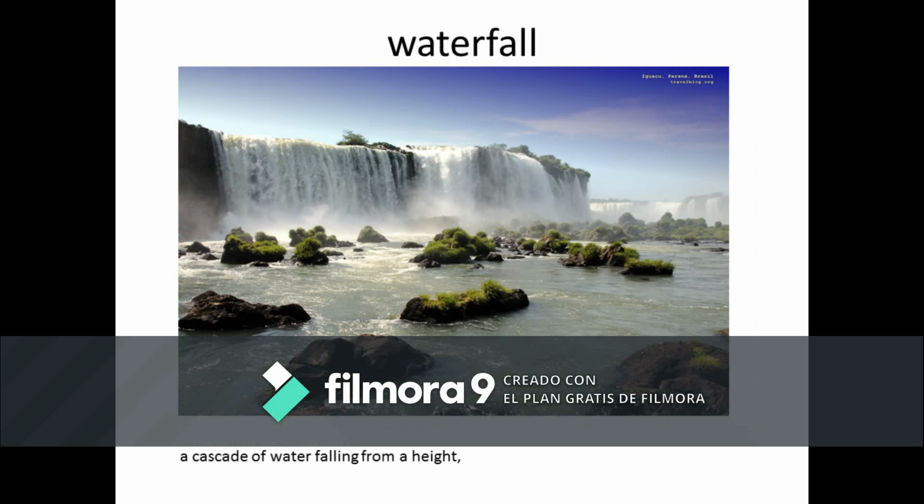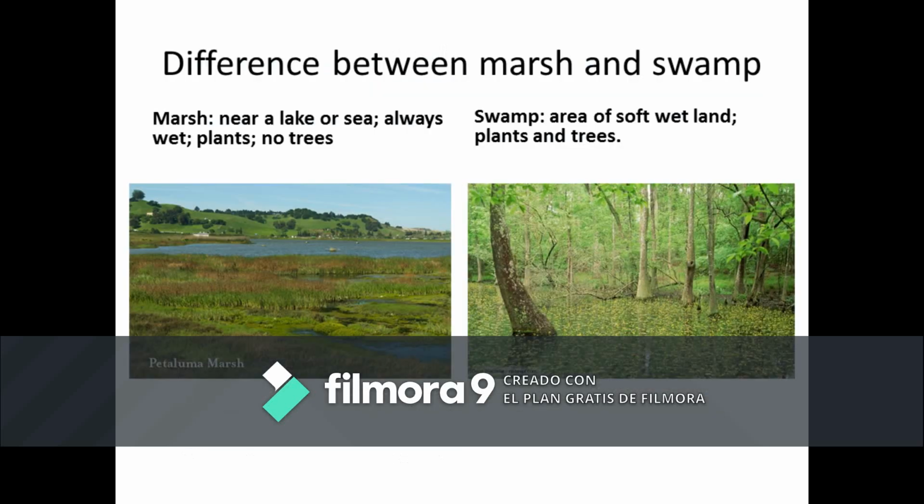This is a waterfall. Now, the most famous one is the Iguazu waterfall in Argentina. Also, the very famous waterfall is the Niagara waterfall. It's a cascade of water that falls from a height. Generally, it's really high, so it seems like it's falling off a mountain. But it comes with a lot of force. So the water falling down from a height, and it's a cascade of water. That's called a waterfall. So let's see the difference between a marsh and a swamp.